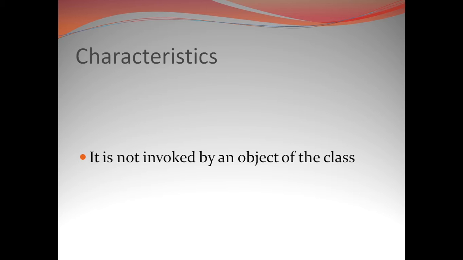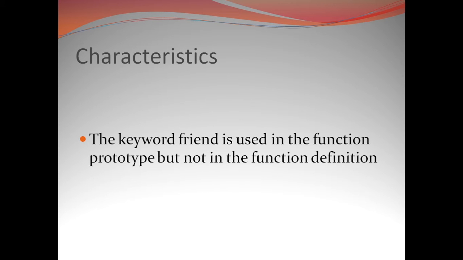So the next characteristic is that the keyword friend is used in the function prototype but not in the function definition. So what does it mean? It means that we use the keyword friend at the time of the declaration of the friend function inside a class body.